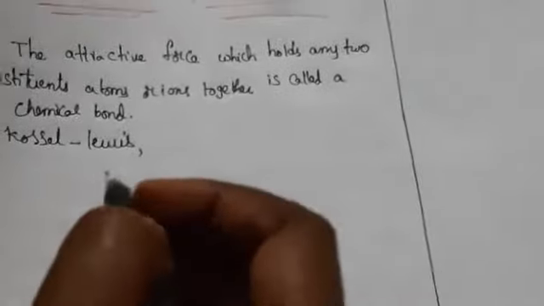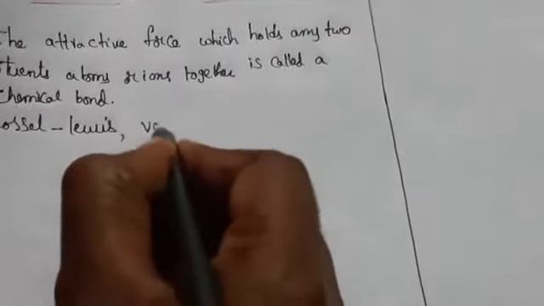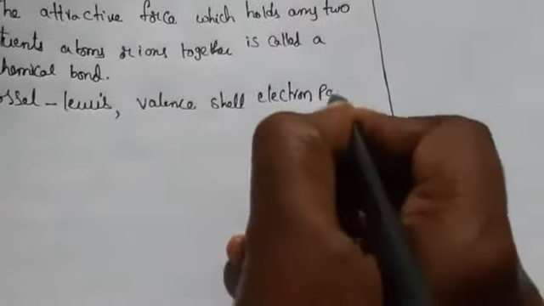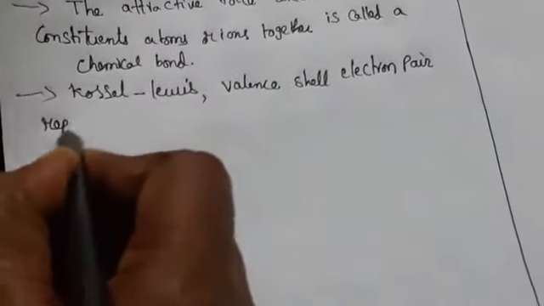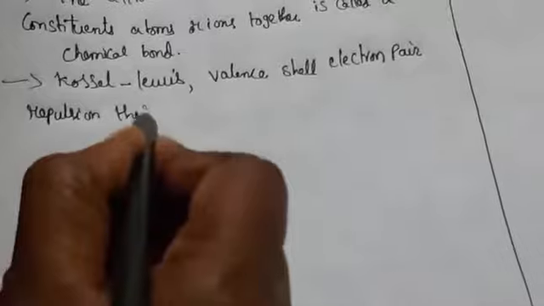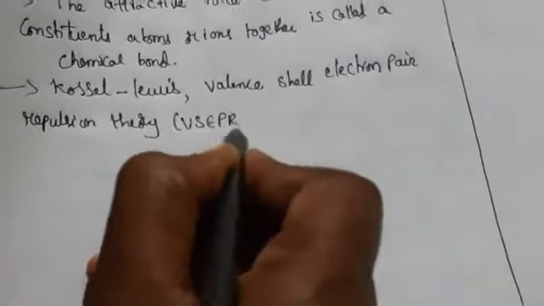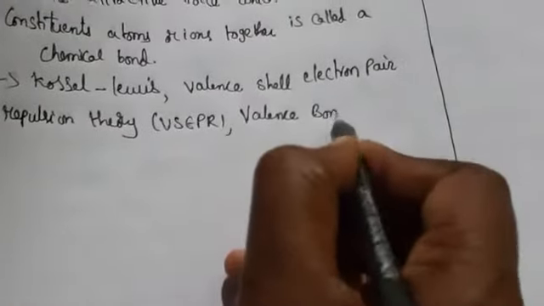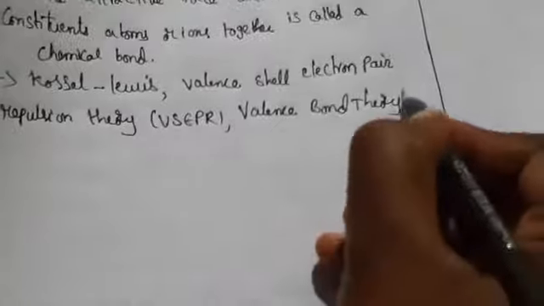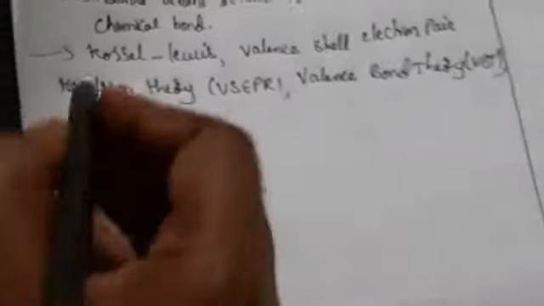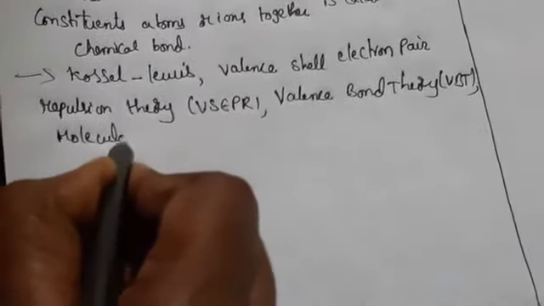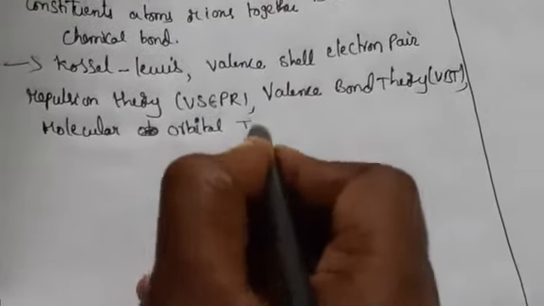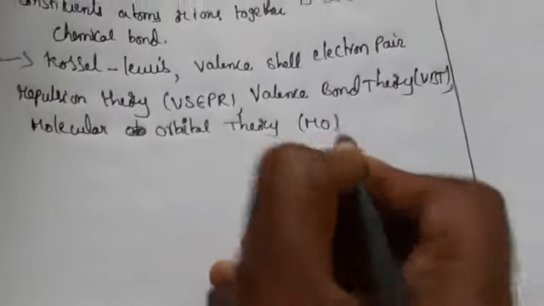Based on theories, that is the valence shell electron pair repulsion theory, VSEPR, the valence bond theory, that we call VBT, and molecular orbital theory, that we call MO theory.